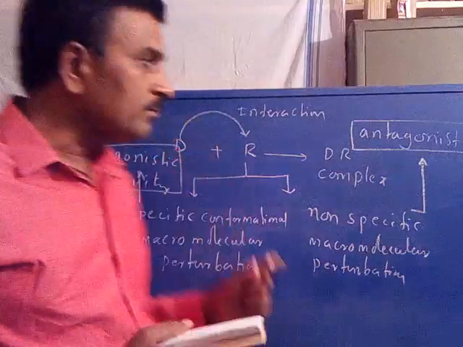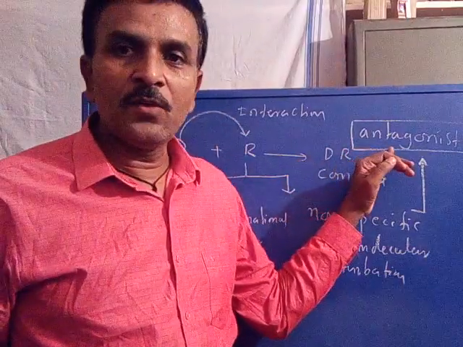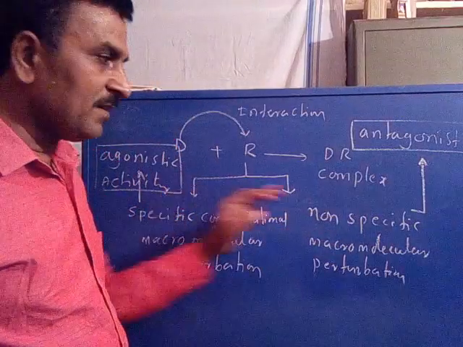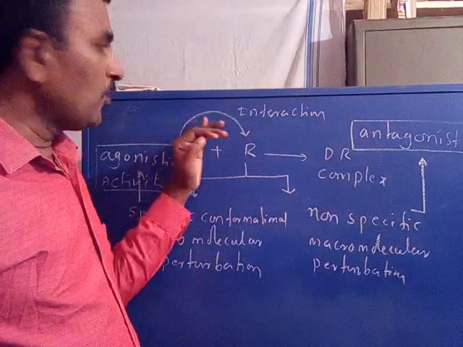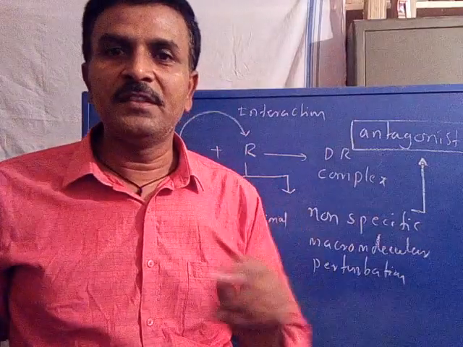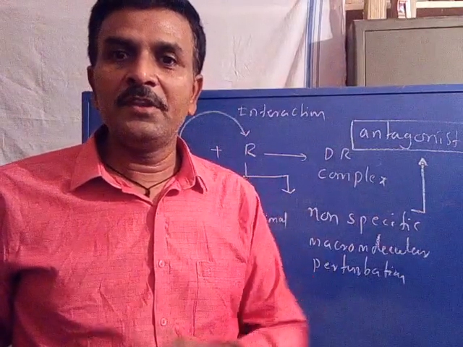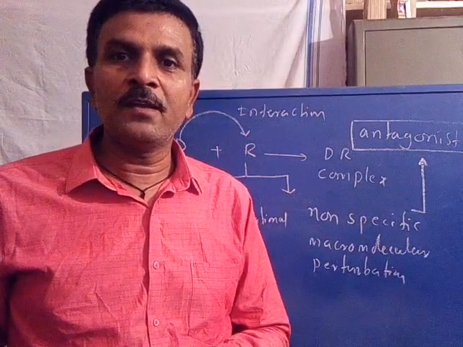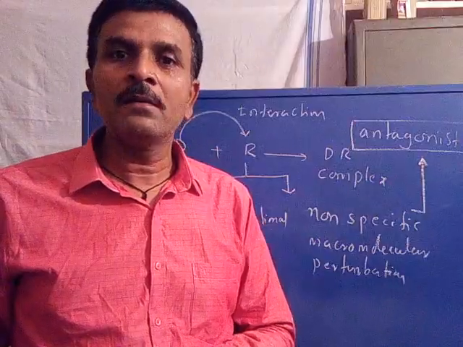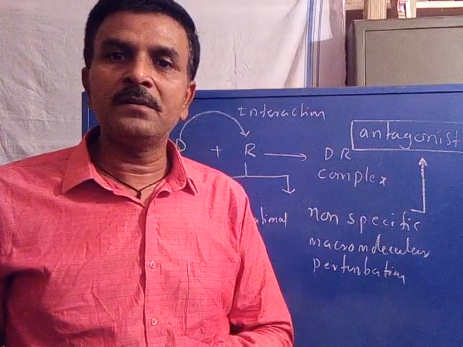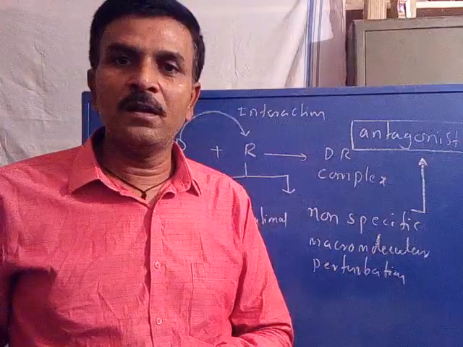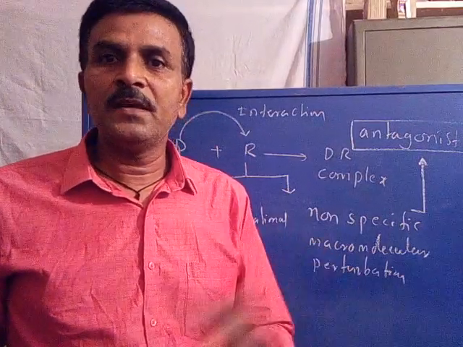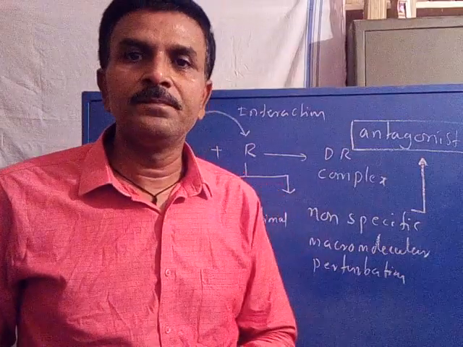That is agonistic activity and antagonistic activity. Coming to agonist and antagonist, is it clear? It is a simple phenomenon. According to macromolecular perturbation theory, when a drug interacts with the receptor, two types of macromolecular perturbations occur. One is specific conformational perturbation, the other non-specific conformational perturbation.